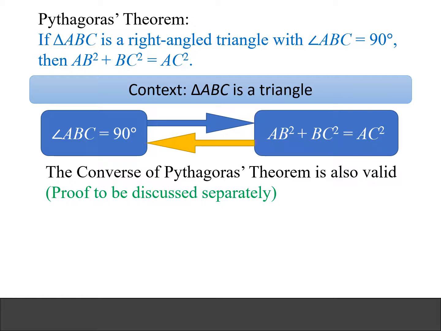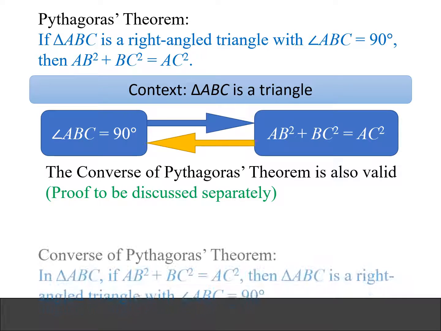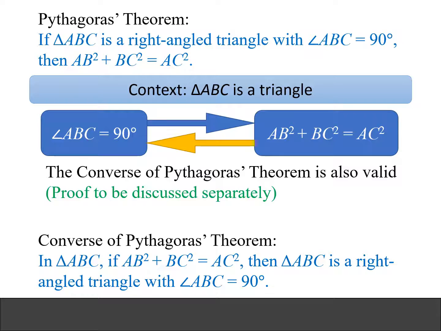In explicit words, what the converse of Pythagoras theorem says is, in triangle ABC, if AB squared plus BC squared equals AC squared, then triangle ABC is a right-angled triangle with angle ABC equals 90 degrees.